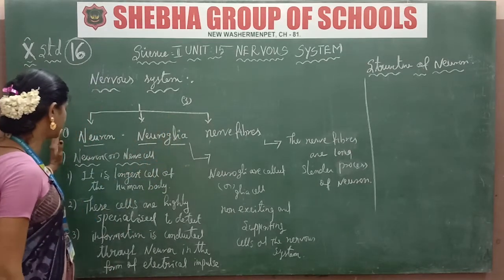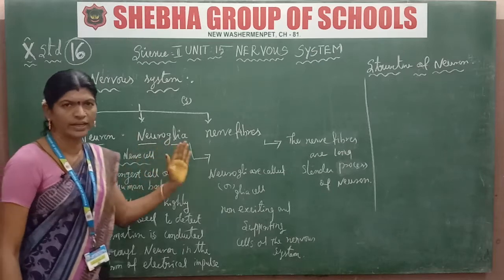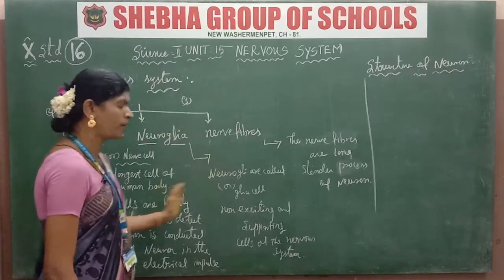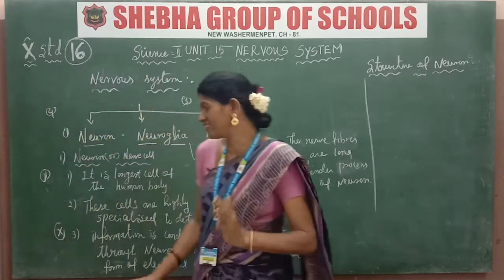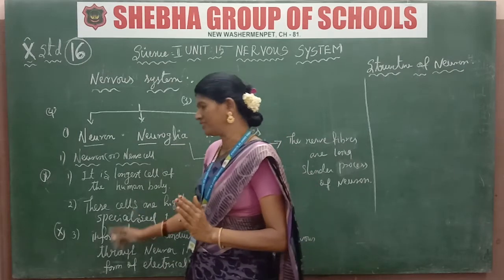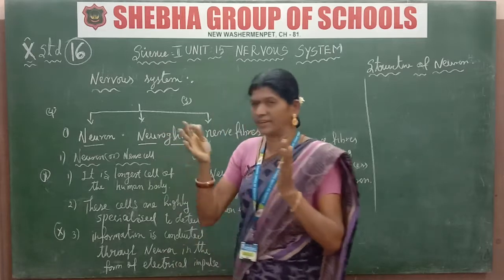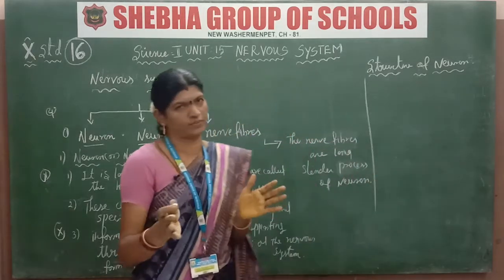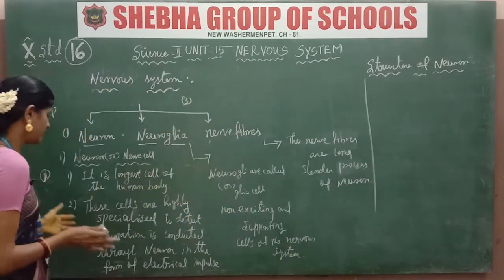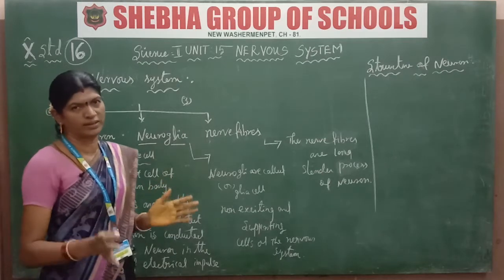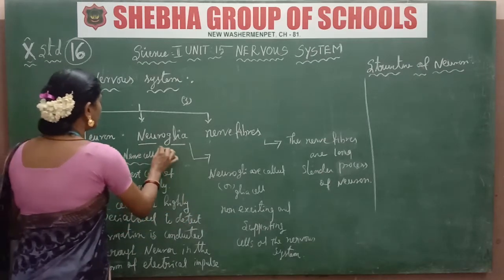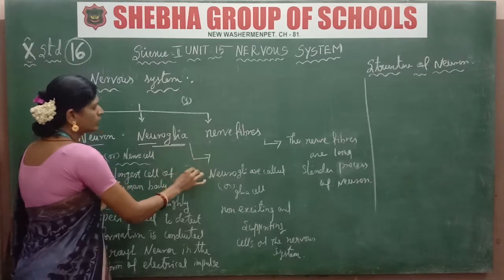So the first point is that it is the longest cell in the human body. Second, these are highly specialized cells. Third, information is conducted through the neurons in the form of electrical impulses. It's clear. Second one, neuroglia or glia cells.